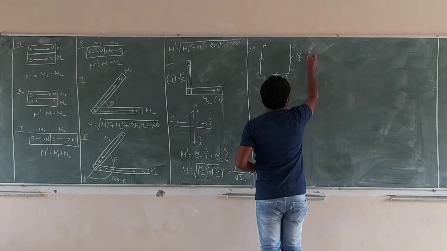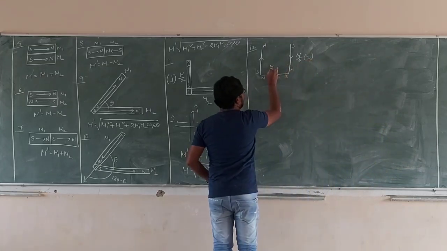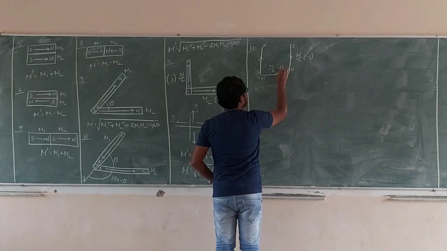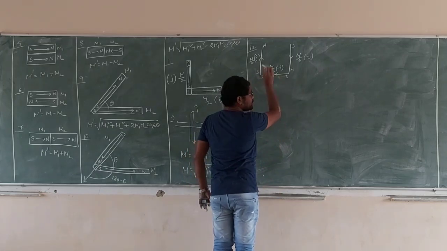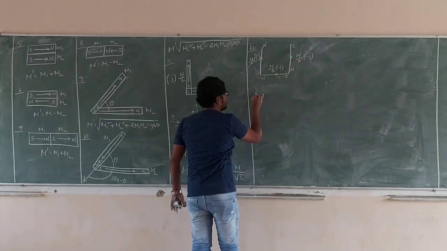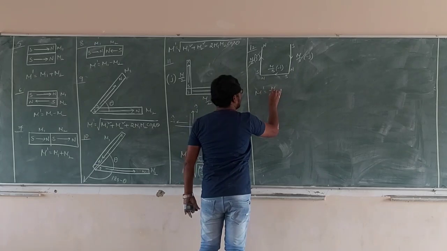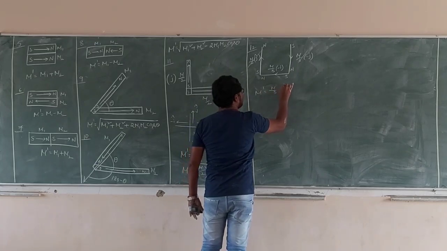Minus j. This is m by 3 minus i, this is m by 3 plus j. Which ones are cancelled? These two opposite ones are cancelled. Finally, what are we getting? M dash is equal to only m by 3 of minus x.